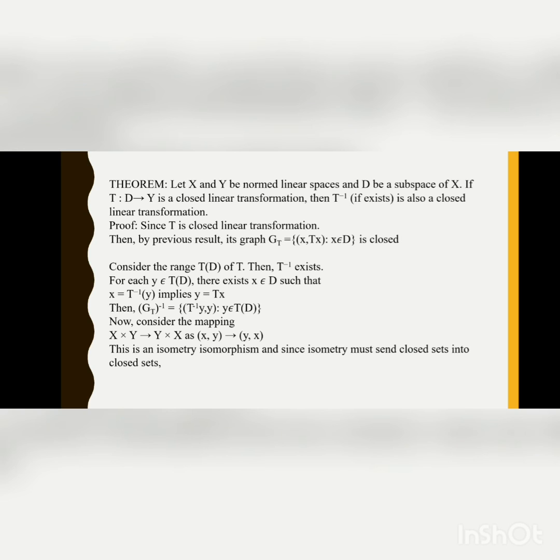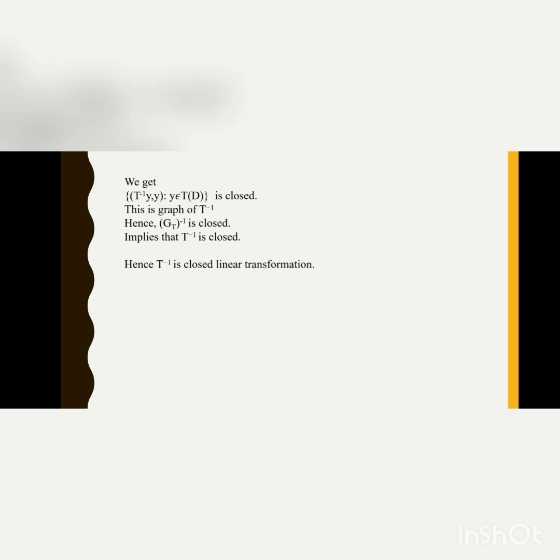Now consider the mapping from X cross Y to Y cross X, as ordered pair xy goes to ordered pair yx. This is an isometric isomorphism. Since an isometry must send closed sets to closed sets, we get that the ordered pairs T inverse y comma y such that y belongs to TD is closed.